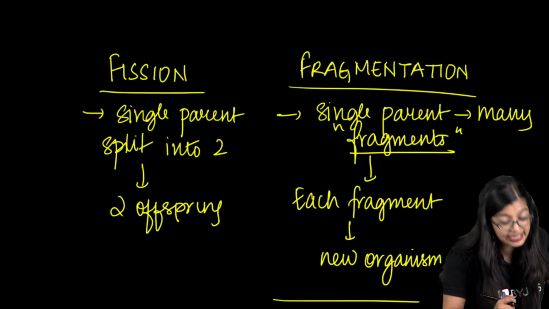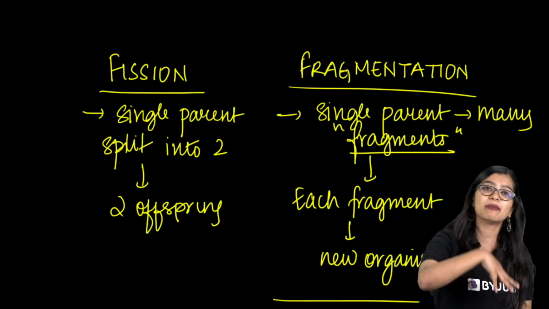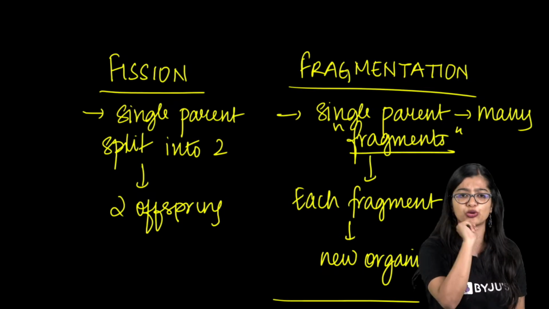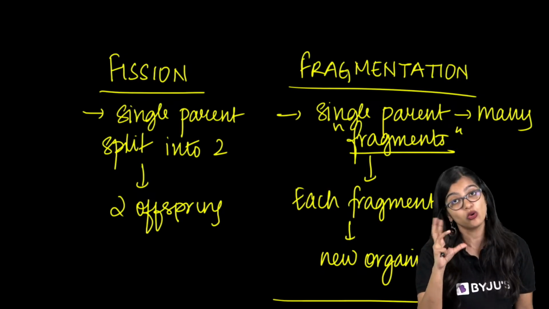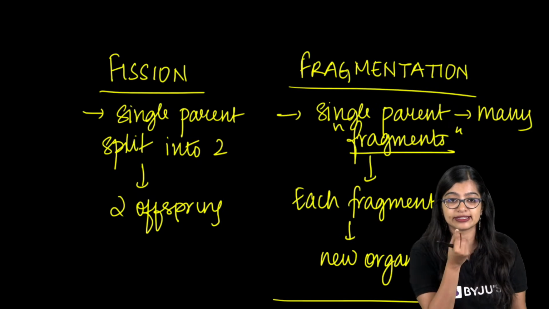Yes, nothing is left of the parent in multiple fission. That's a very important pointer. But in binary fission also, at the end of the day, you don't find the parent. No, the parent in itself has split into two, right? That is something about asexual reproduction. In the case of fission especially, we see that parent is there.